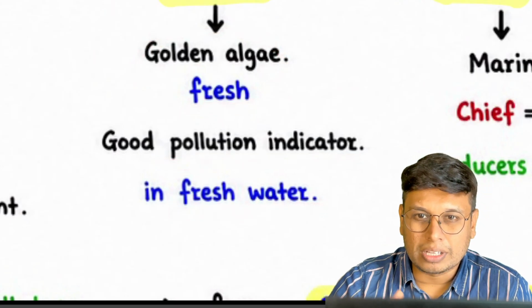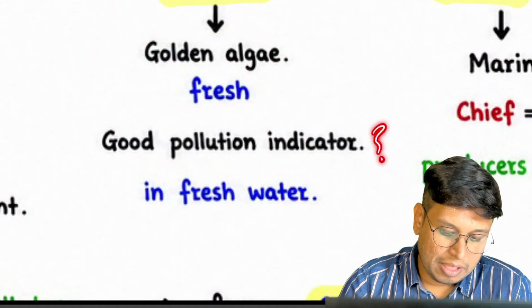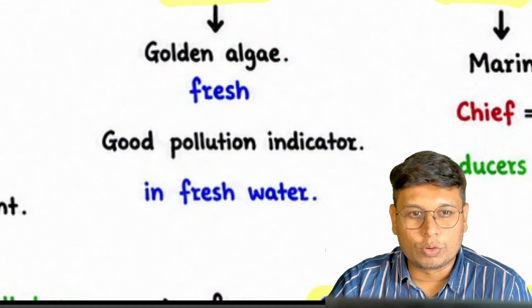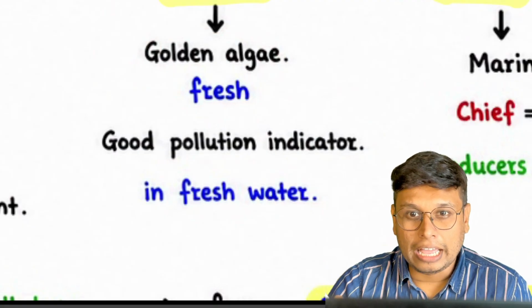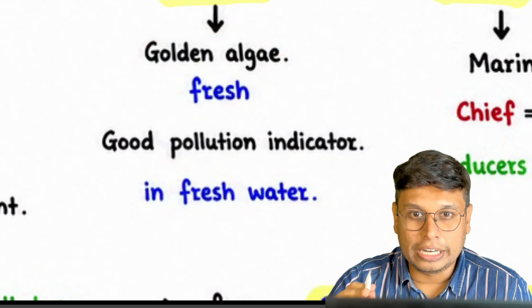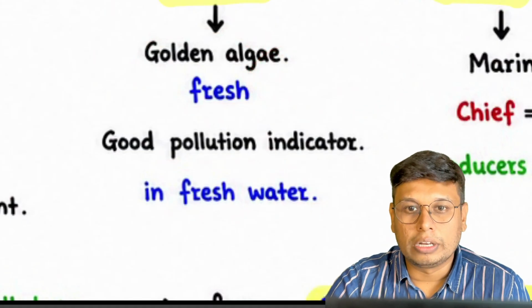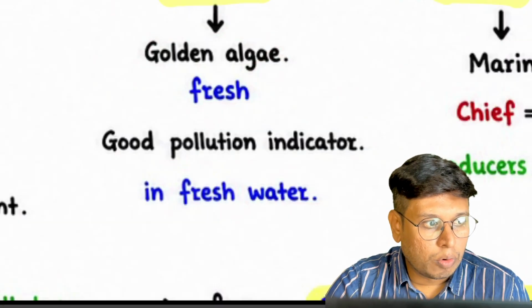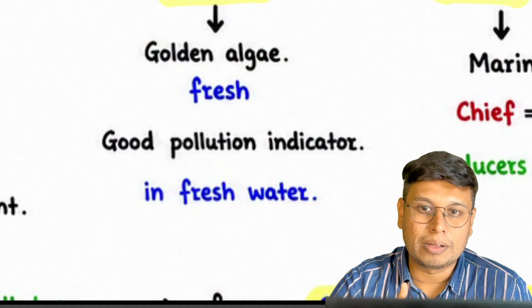Sometimes a question or a statement comes up: very good pollution indicator means what? It means they actually die if the pollution is high. That means if I see so many golden algae in a pond, and suddenly over time I see that the golden algae population has reduced drastically, that means the water has become polluted.